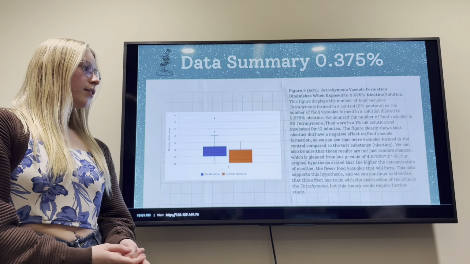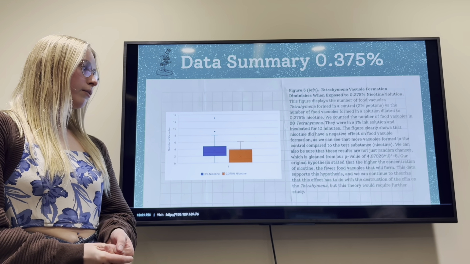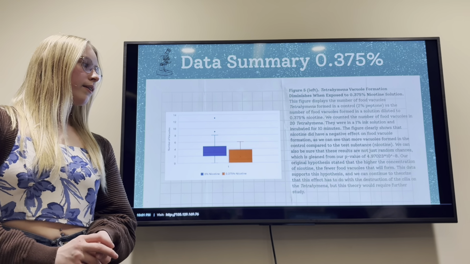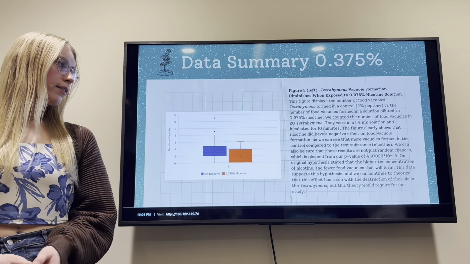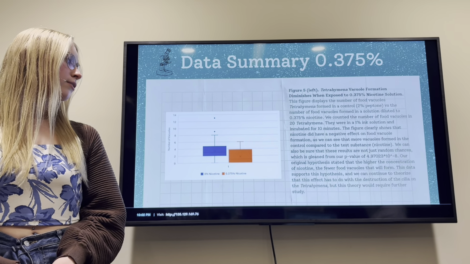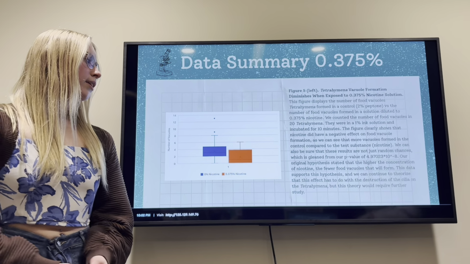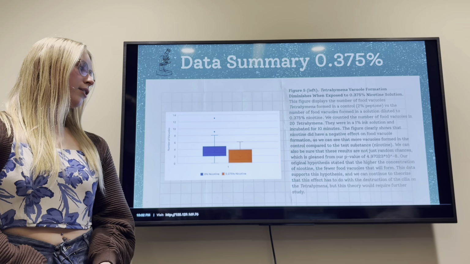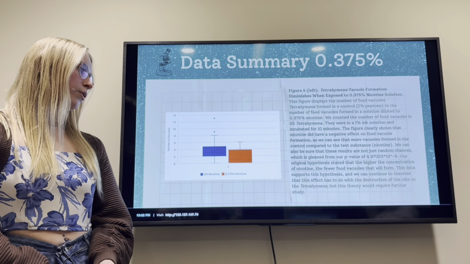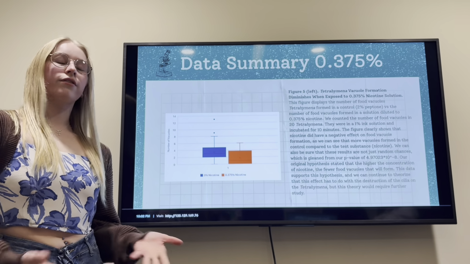We can also be sure that the results are not just random chance, which is gleaned from the p-value of 4.97023 times 10 to the negative 8th. Our original hypothesis stated that the higher the concentration of nicotine, the fewer food vacuoles will form. This data supports the hypothesis, and we can continue to theorize that the effect has to do with the destruction of cilia on the Tetrahymena, but this theory would require further study.